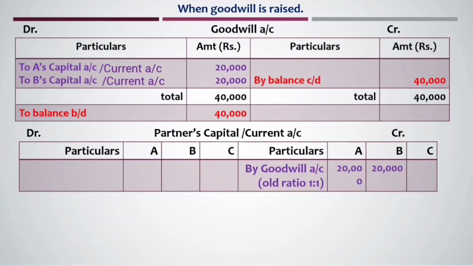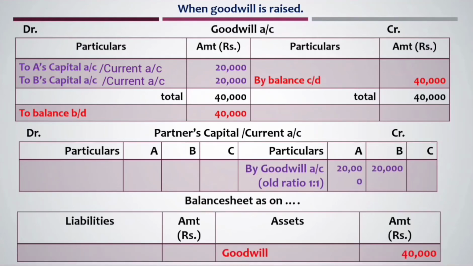Here goodwill is distributed in the old ratio. Now you can see in the goodwill account you will get a closing balance, and that balance in goodwill should be transferred to the balance sheet on the asset side as goodwill 40,000. So thus when goodwill is raised, the entries are passed like this.